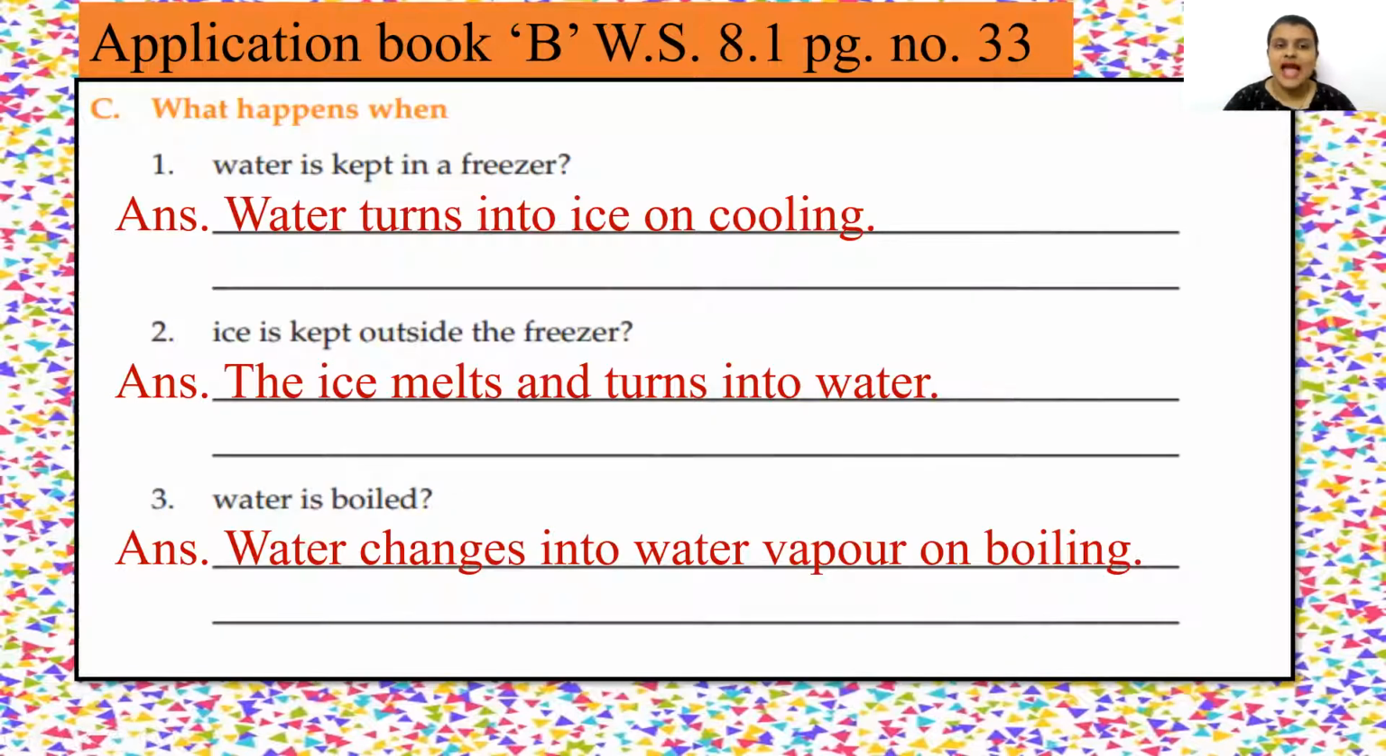Question C. What happens when water is kept in a freezer? So water turns into ice on cooling. Second one. Ice is kept outside the freezer. Then what will happen? The ice melts and turns into water. Third one. What will happen when water is boiled? So water changes into water vapor on boiling.